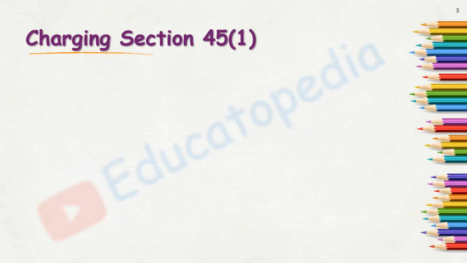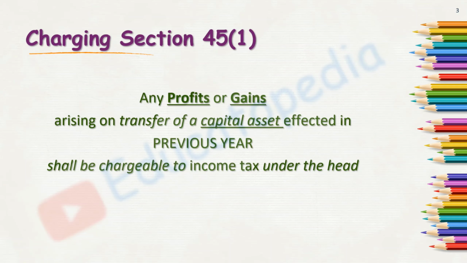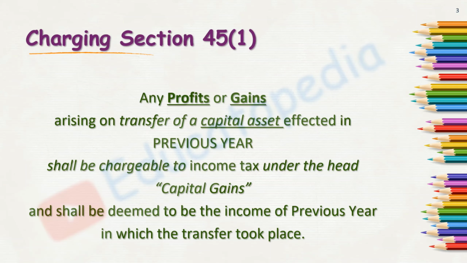Capital gain has charging section 45 subsection 1. Profits or gains arising on transfer of a capital asset shall be chargeable under the head capital gains. This charging section reads as: any profit or gains arising on transfer of capital assets effected in the previous year shall be chargeable to income tax under the head capital gains and shall be deemed to be income of the previous year in which the transfer took place.